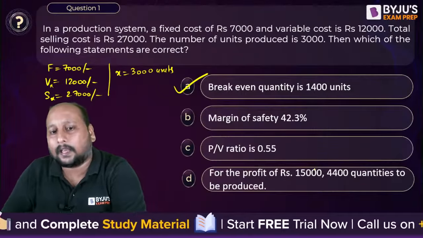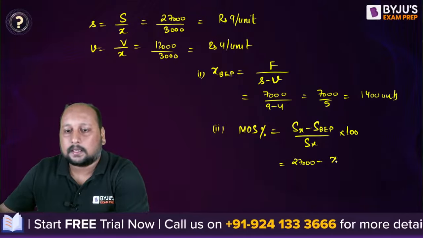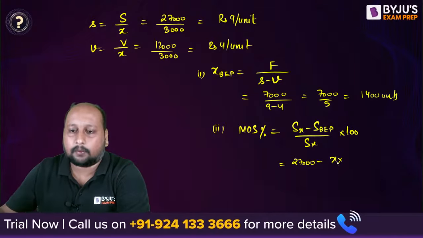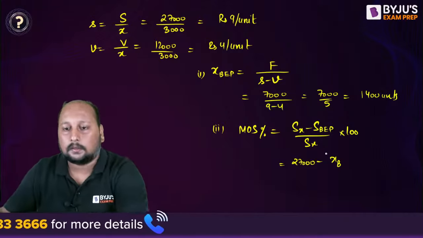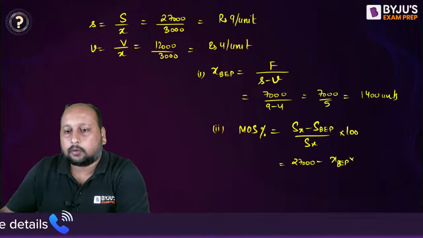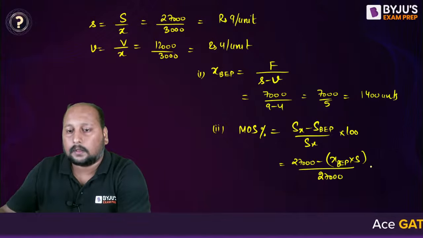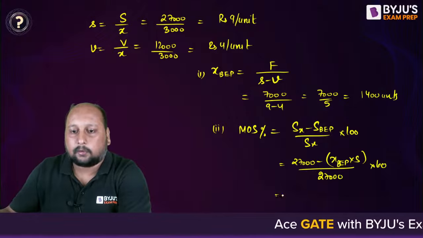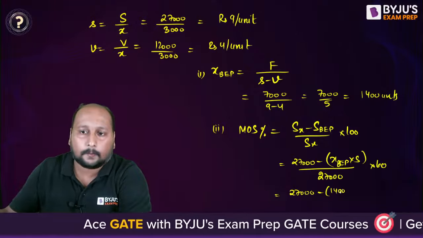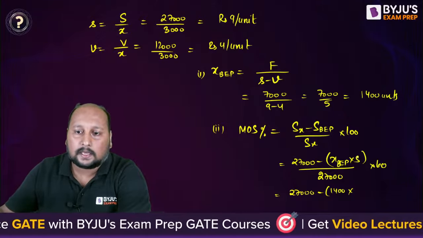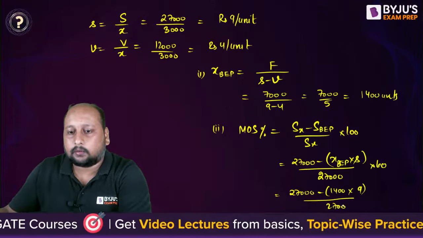What is the sales at break-even point? Anyone? What is the sales at break-even point? That is equal to x at break-even point into small s, divided by 27,000 into 100. Okay, let's calculate. This is 27,000 minus 1400 into small s, how much? 9, divided by 27,000 into 100.